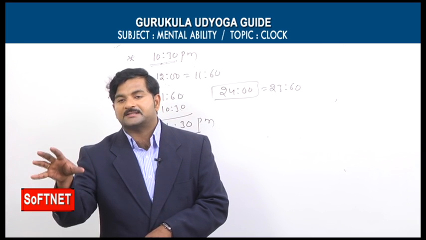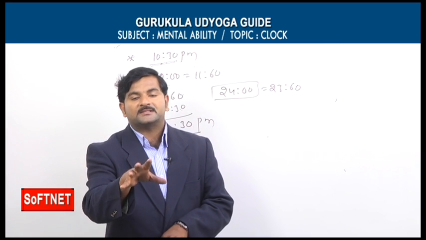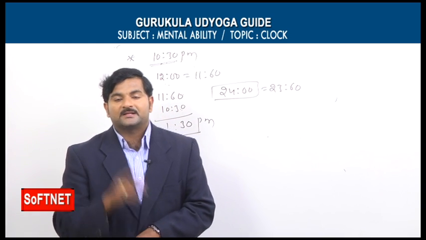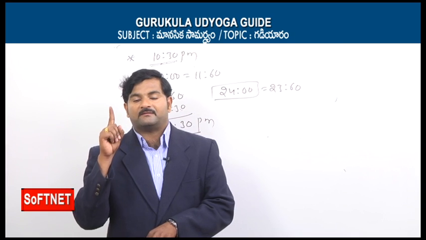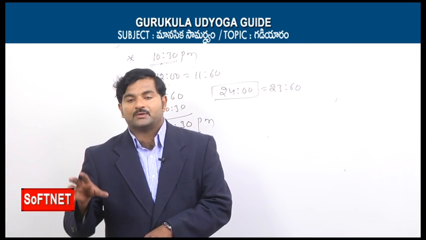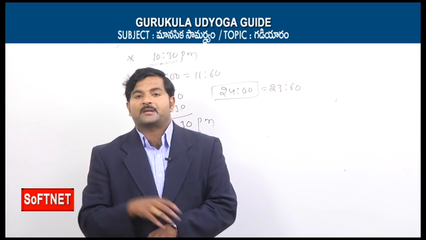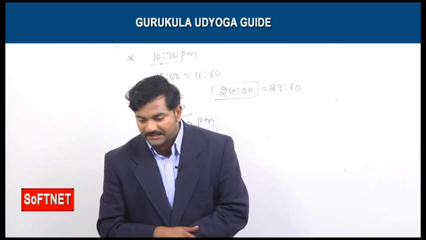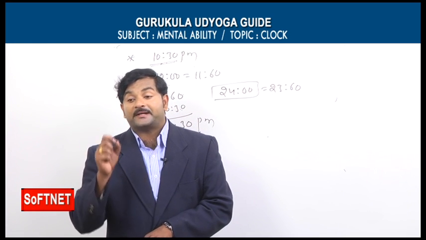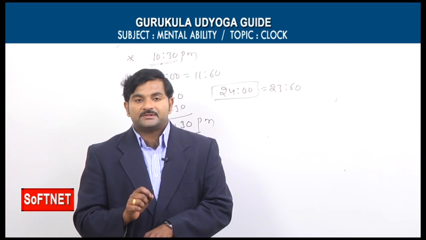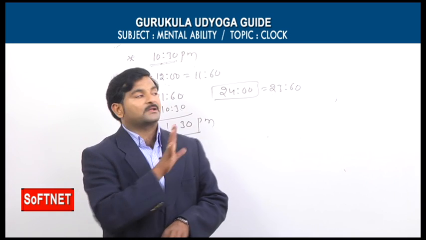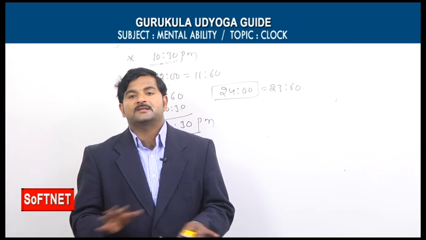Let's say in one book he is asking the same question one way, in the second book a different way, in the third book a different way. So if you refer to different books, there are 2 advantages. Advantage one is, you get an idea about how many ways one question can be asked. And secondly, you will have a chance to practice more questions. Once you practice more questions, only then will you get command over mental ability, or else you never succeed.